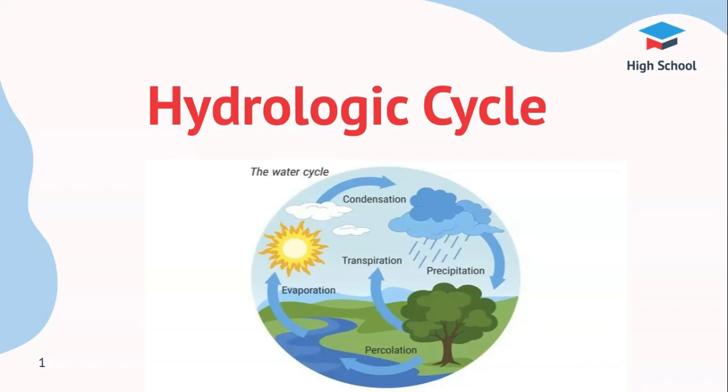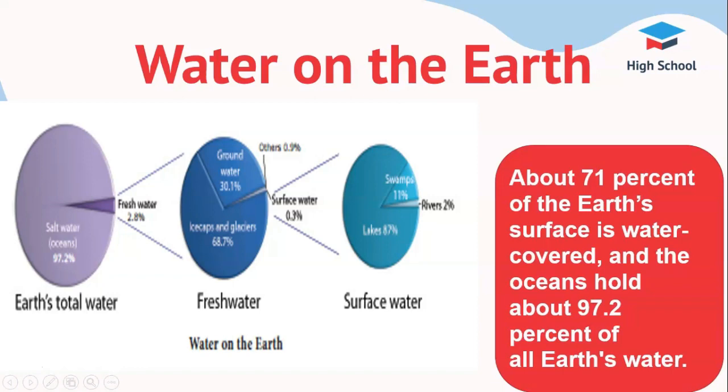Water on the earth: about 71% of the earth's surface is covered by water. The quantity of water present on earth is about 326 million cubic miles. It is hard to visualize this massive quantity of water. Most of the water on the earth is saline, that is salt water. And where is it found? Yes, in seas and oceans. The salt water constitutes about 97.2% and the fresh water is only about 2.8%.